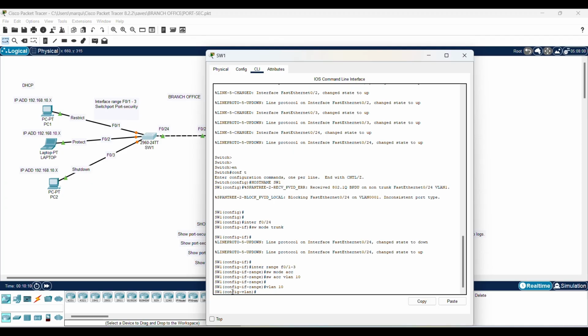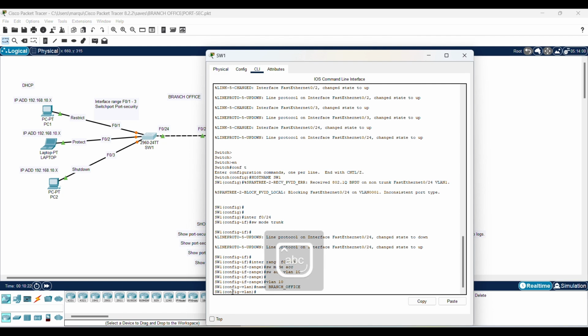And then I want to change the name on this again. Branch office. Okay, that is looking great. So now I've got my VLAN set. I'm going to configure the PCs and the laptop into port security now. I'm going to do them individually.